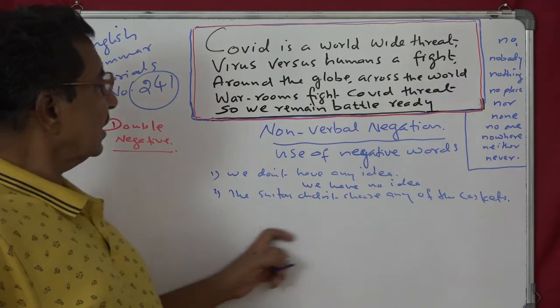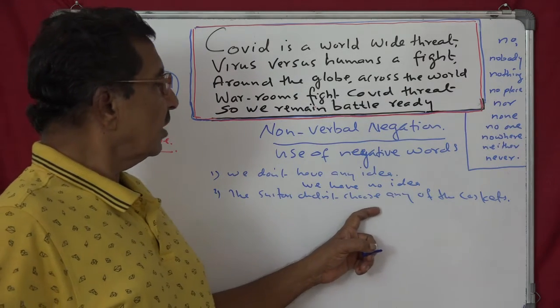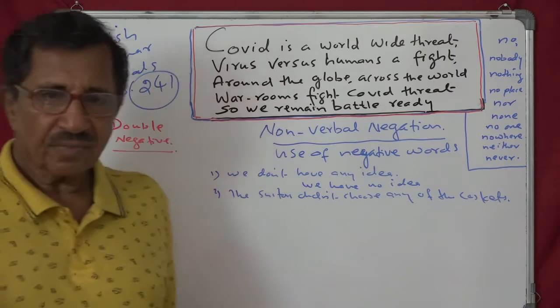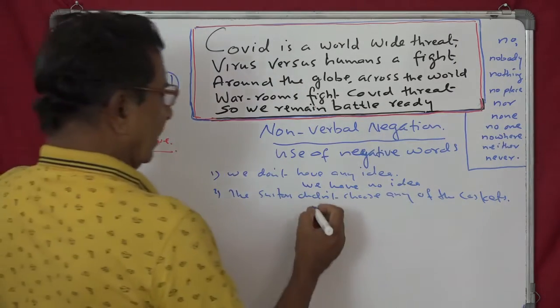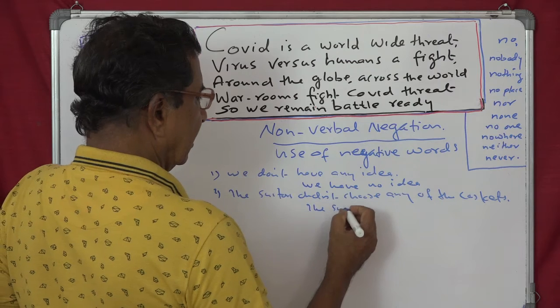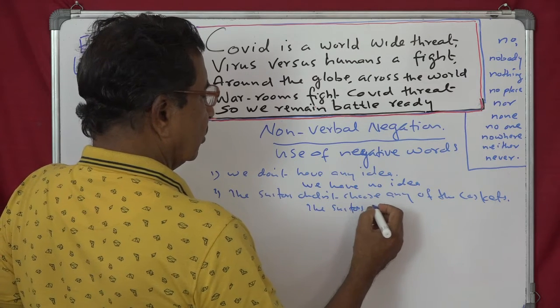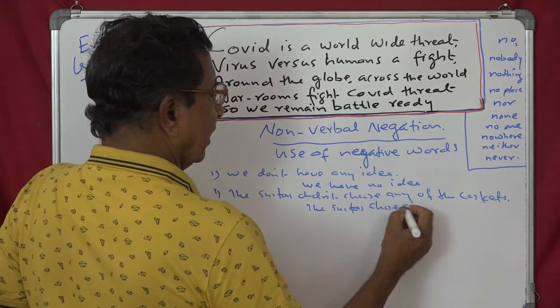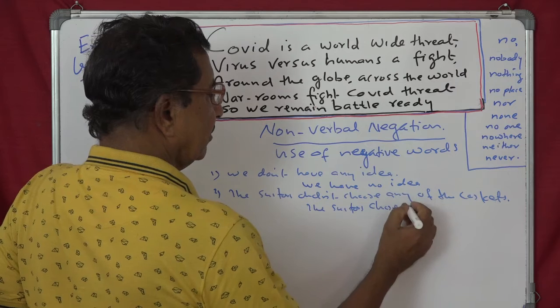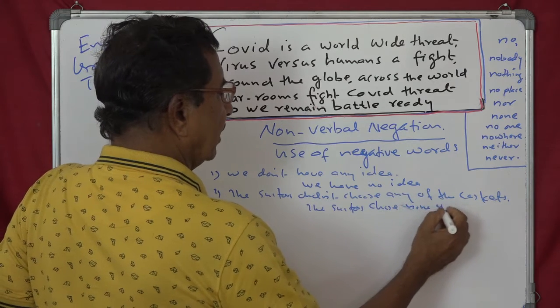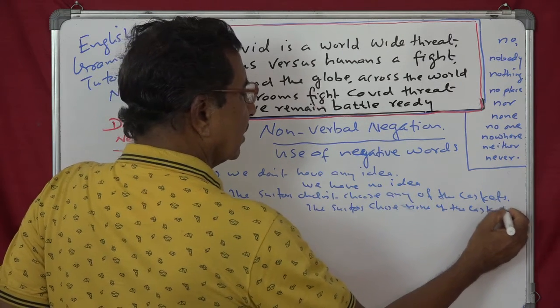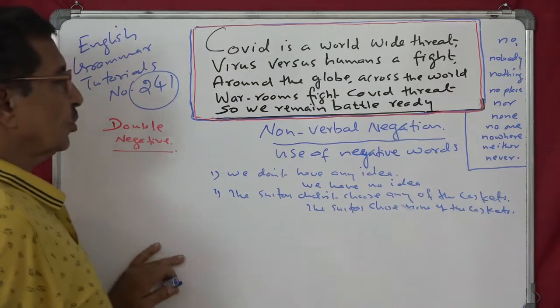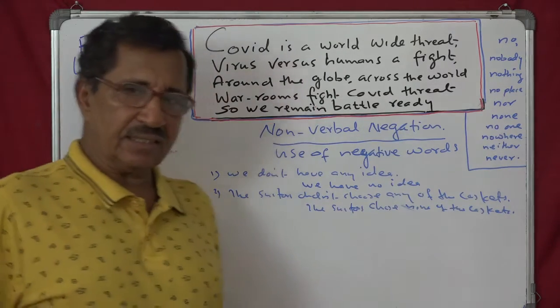The suitors chose none of the caskets. The suitors chose none of the caskets.